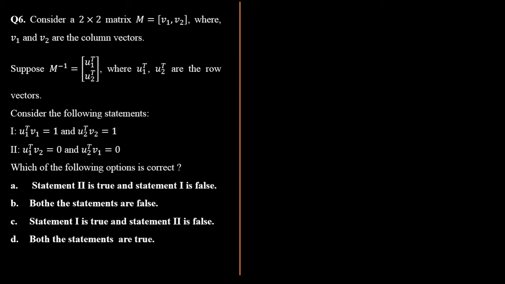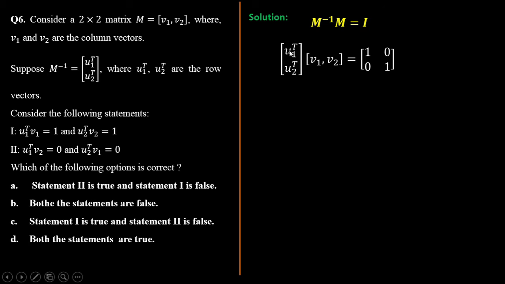In such kinds of questions, we need to understand that it is given in the form of multiplication. So if you multiply these two, you will get it in this form first. And one thing also, if we multiply M inverse M, that is going to be the identity matrix. So in the solution, M inverse M is I. So what we get here, this is your M inverse, this is your M, and this is your identity matrix, the 2 cross 2 matrix that you will get.